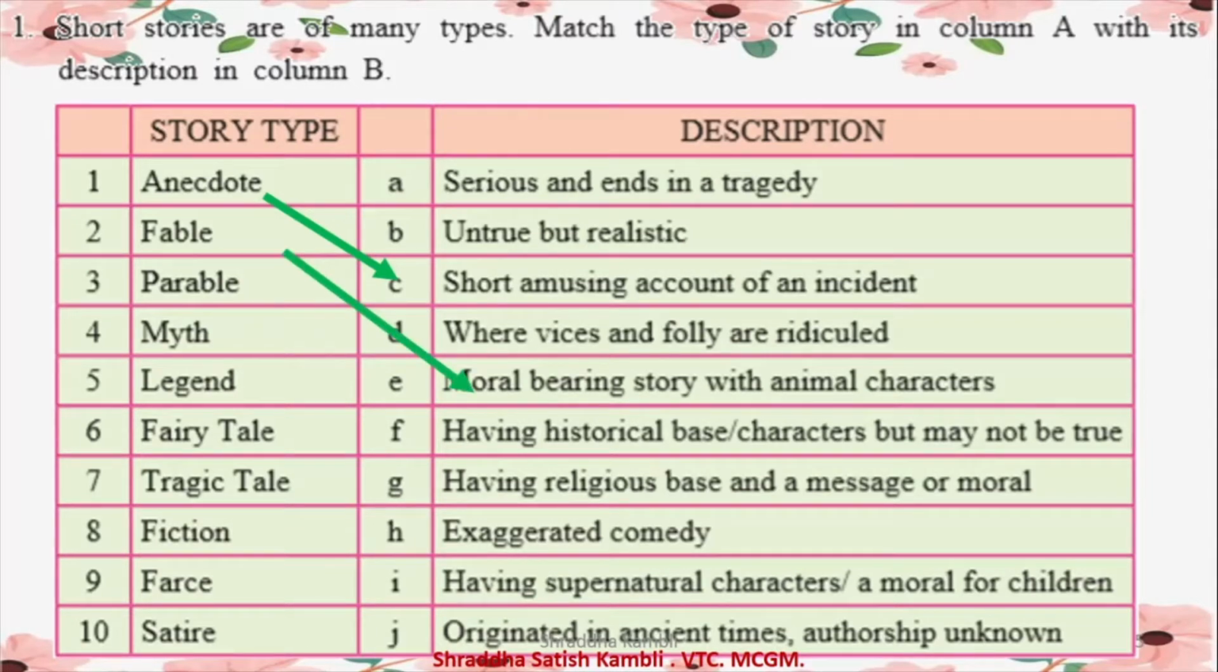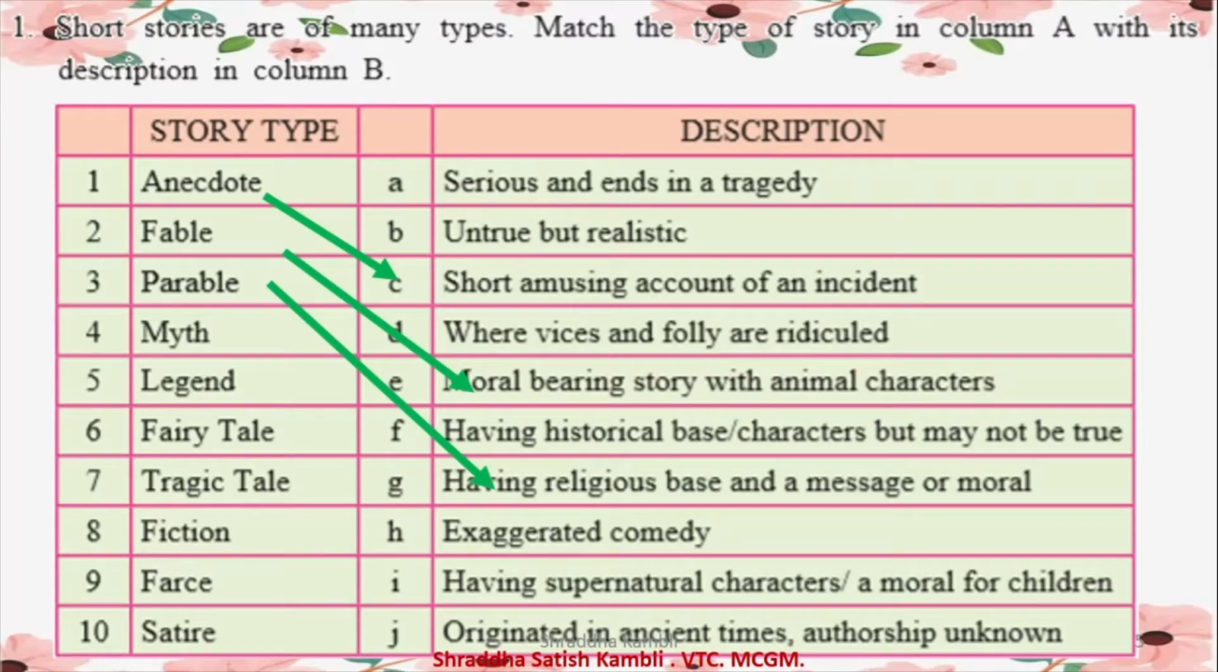A fable is a moral-bearing story with animal characters. You have Aesop's fables, you have stories from the Panchatantra. At the end of the story, it gives you a certain kind of moral. It tells you what values you're supposed to take away from that story. And usually in fables, you have animal characters. All right. Now, what's a parable? A parable means a message having some religious base or a moral. If you have stories based on the life of Sri Krishna or the life of Jesus Christ, all these are parables.